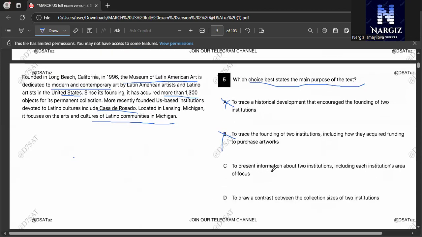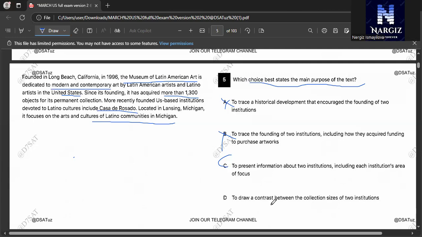Then C, to present information about two institutions, including each institution's area of focus. Yes, it is right, because the passage explains their focus on Latin American and Latino art.